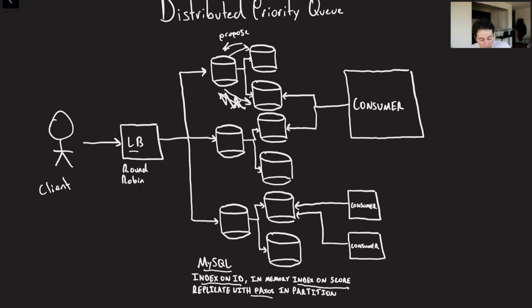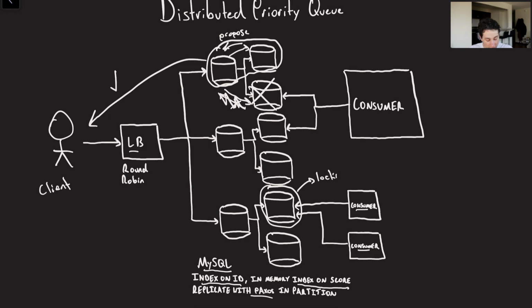So if this guy doesn't actually ever respond because he's down, we only are able to send the message to the other node right over here. But since we got a majority approval and that node goes through, we can actually go back to the client and say, hey, you wrote successfully, your thing is in our system, it's going to get processed. Now, of course, from there, we have our consumers. So it's possible that you could say have one consumer sharing a single partition with another consumer, and if that were to happen, you would basically use locking over here to ensure that they're both not receiving the same event. And then of course, once they acknowledge that event, that they've handled it properly, that event is then deleted or marked as deleted from the MySQL table.